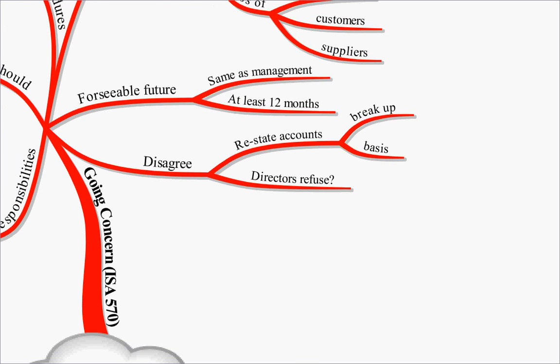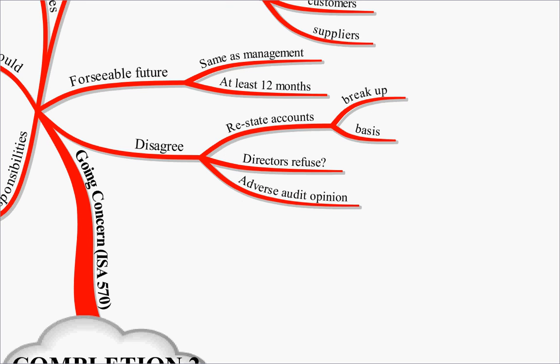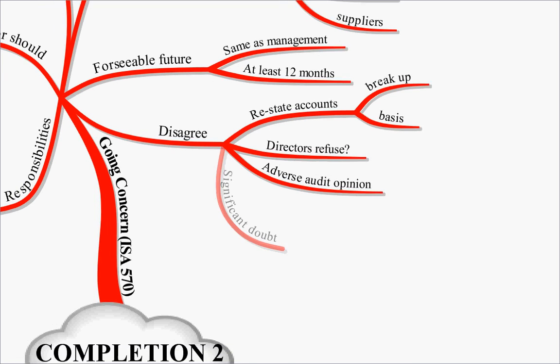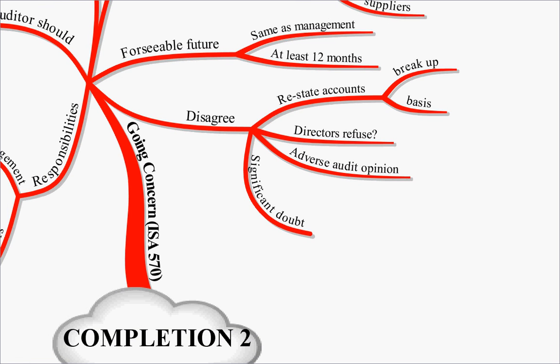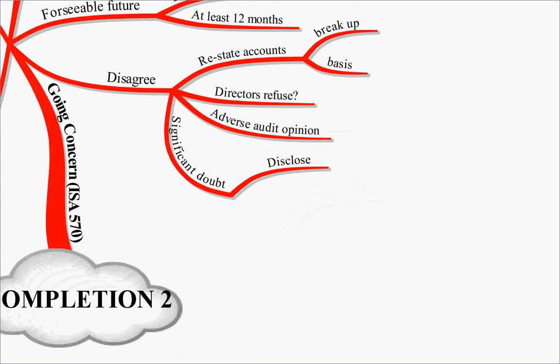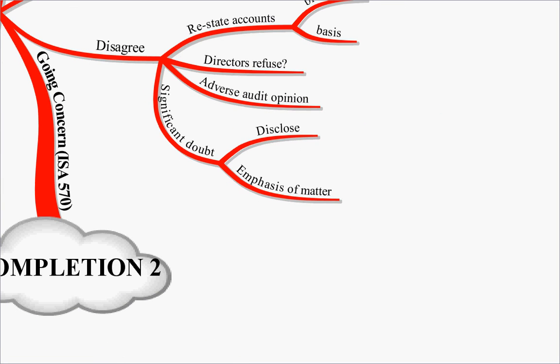If the directors refuse, well then you're going to have to issue an adverse audit opinion, and we'll look at that in more detail when we look at reporting. If there's a significant doubt over going concern, i.e. a significant uncertainty, well, you'll have to disclose this, and that will be in the form of an emphasis of matter paragraph. And again, we'll look at that in more detail during reporting.